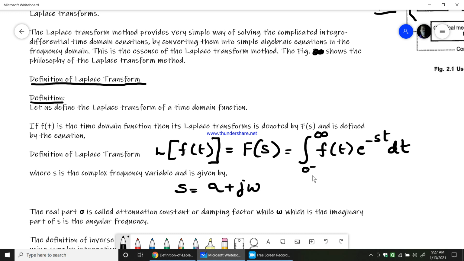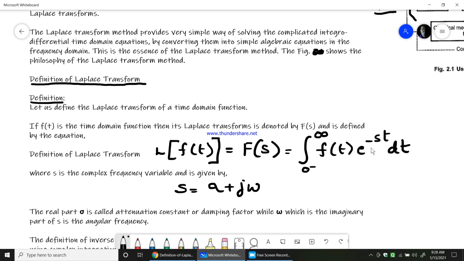So when you find the Laplace transform of any function, we are also concerned about the initial condition of that particular parameter. You take f(t) and multiply it by e to the power minus st, and integrate with respect to t. This is the definition, this is how we find the Laplace transform of any given function.